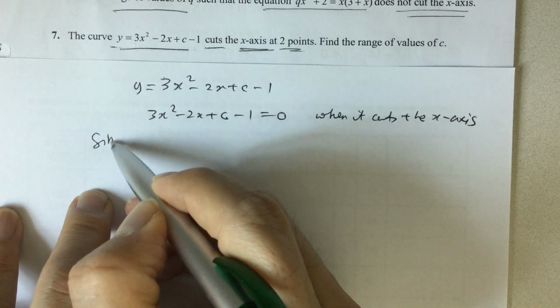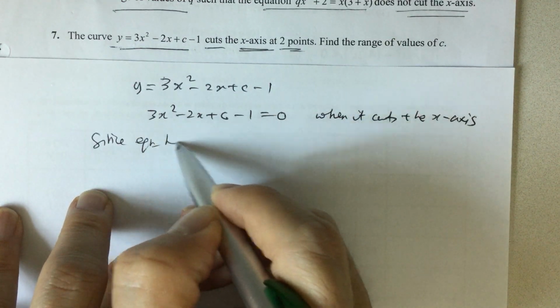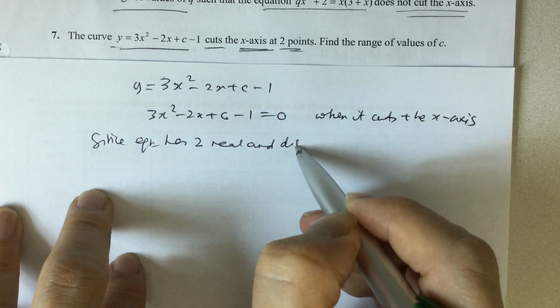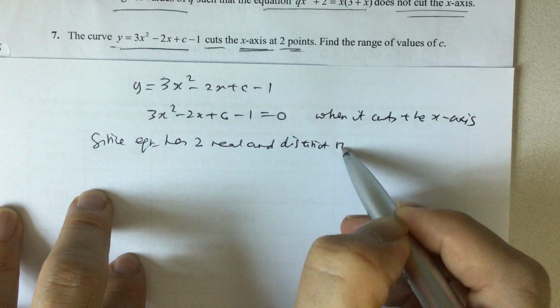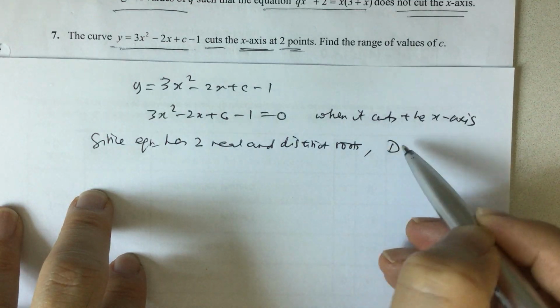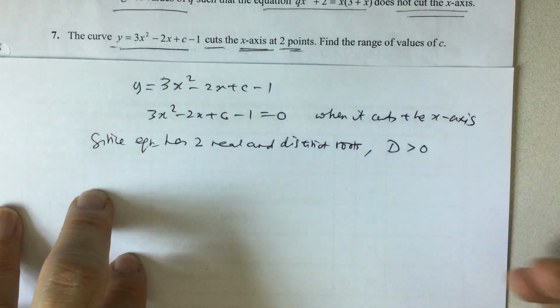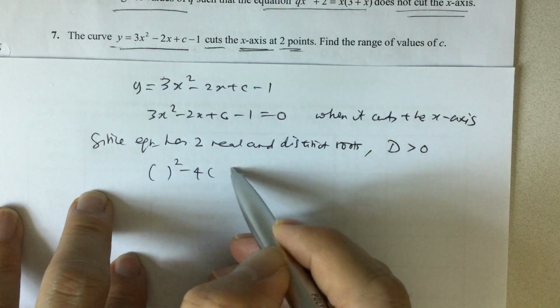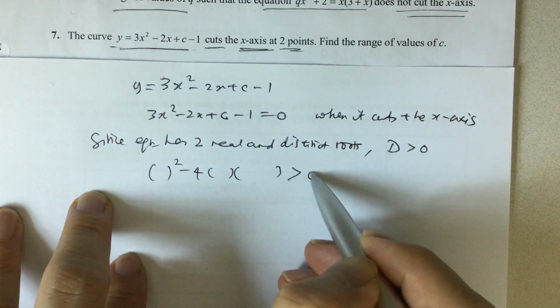So since the equation has two real and distinct roots, the discriminant will be bigger than 0. Right, so b squared minus 4ac is bigger than 0.